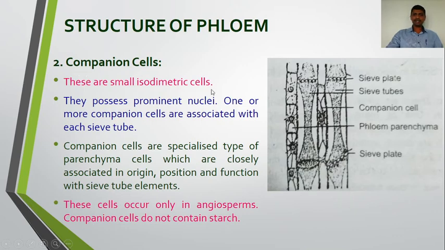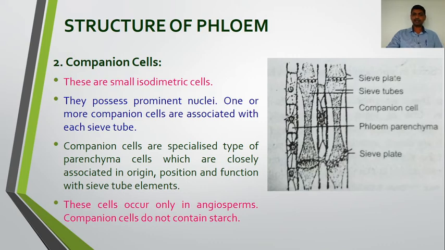Now here we are studying the companion cell. These are isodiametric cells. These are small cells. They possess prominent nuclei. One or more companion cells are associated with each sieve tube. Companion cells are specialized type of parenchyma cells which are closely associated in origin, position and function with the sieve tube elements. These cells occur only in angiosperms.